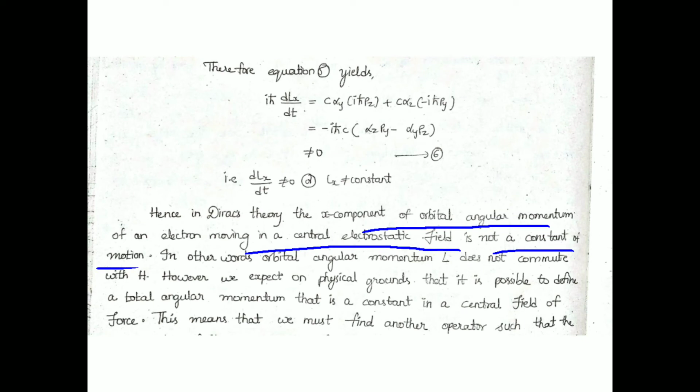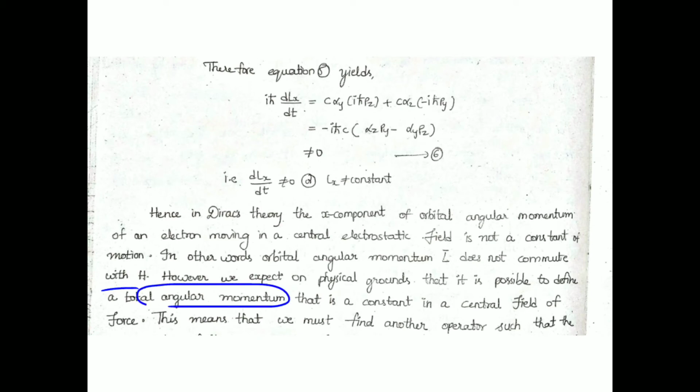In other words, orbital angular momentum does not commute with H. If it were a constant of motion, it would have commuted with the Hamiltonian easily. However, we expect on physical grounds that it is possible to define a total angular momentum that is a constant in the central force field.